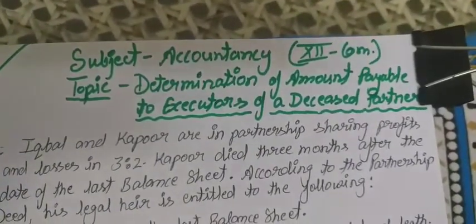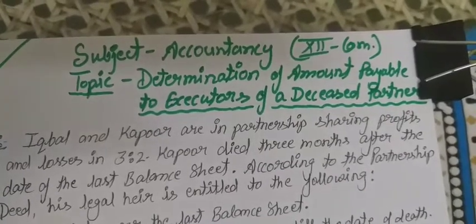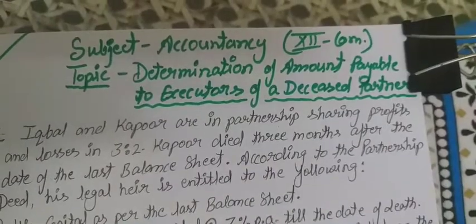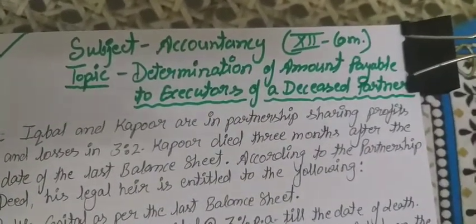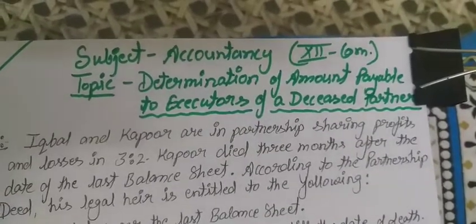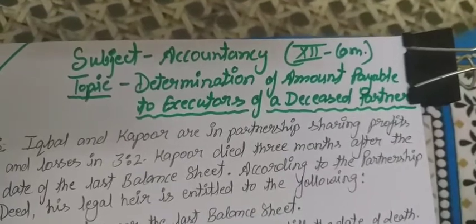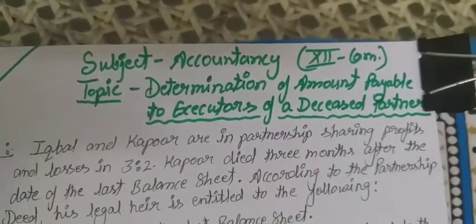if we're talking about the executor's account, the executor account is removed from the syllabus for the current year only. But if we're talking about the deceased partner or the computation of amount for the deceased partner, this is in the syllabus for the current year.